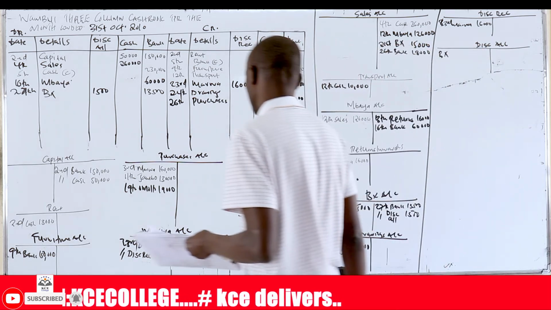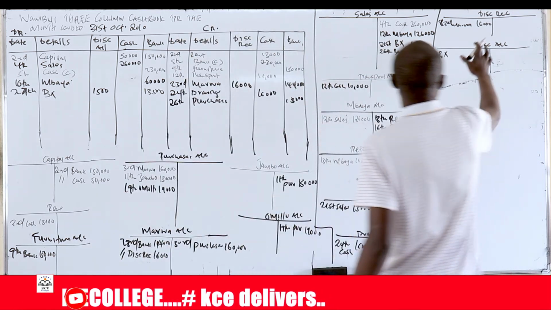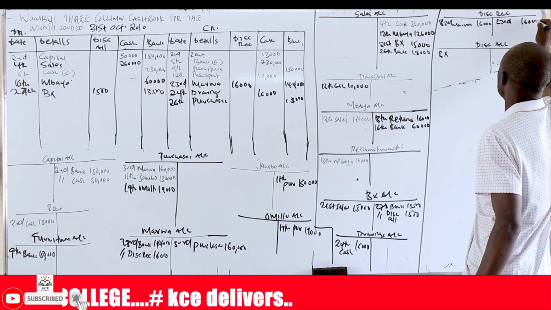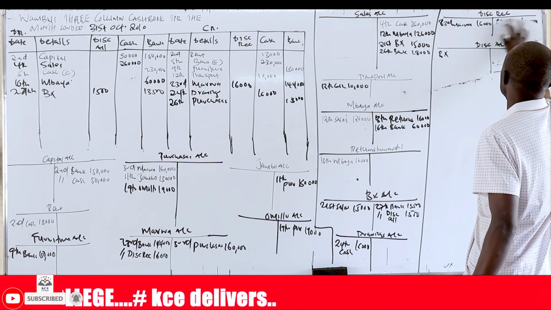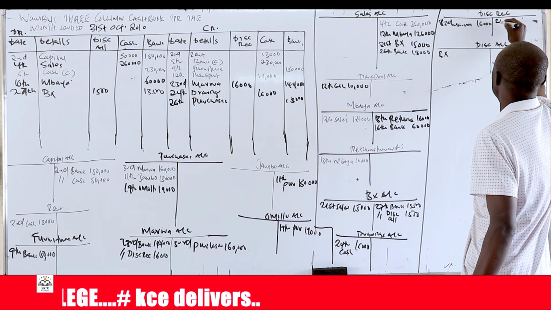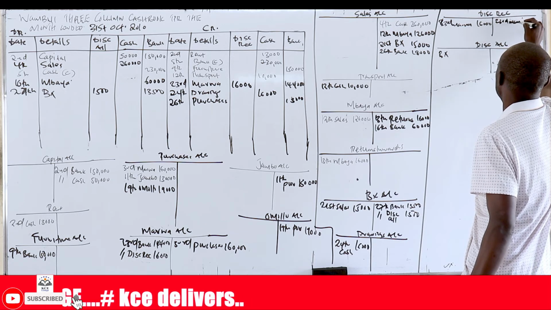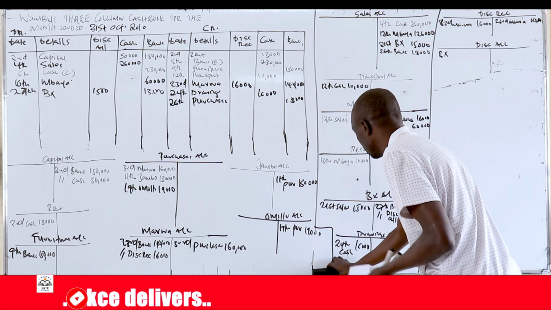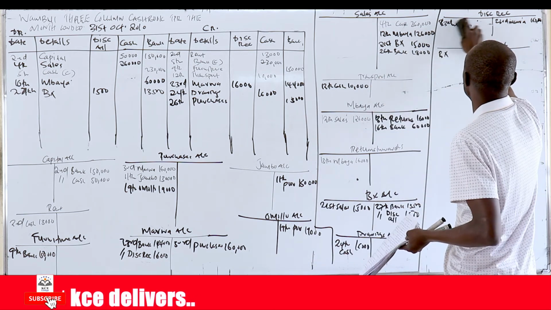Sorry, there was a mistake here. This discount received should have been credited here. On 23rd, you write 16,000, Marwa. It's not supposed to be on the debit side.